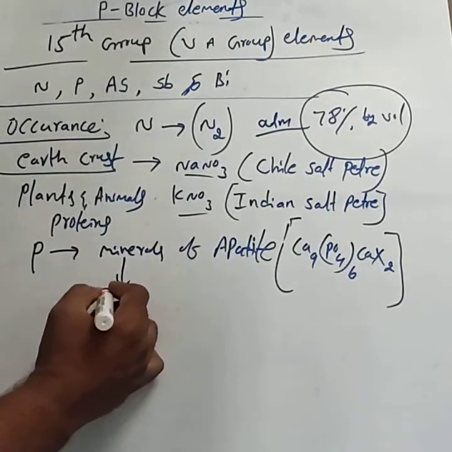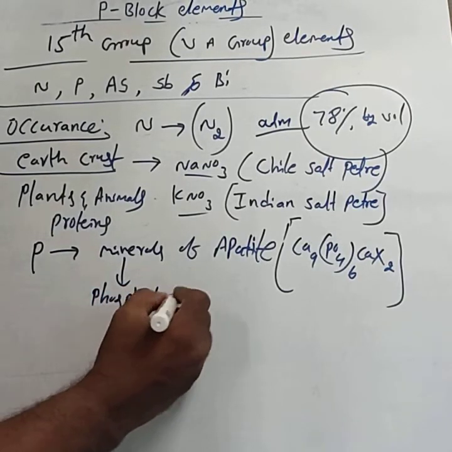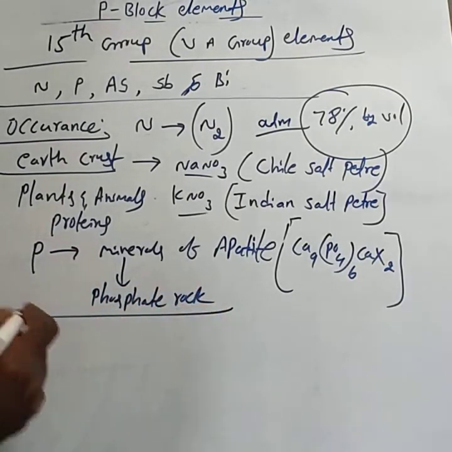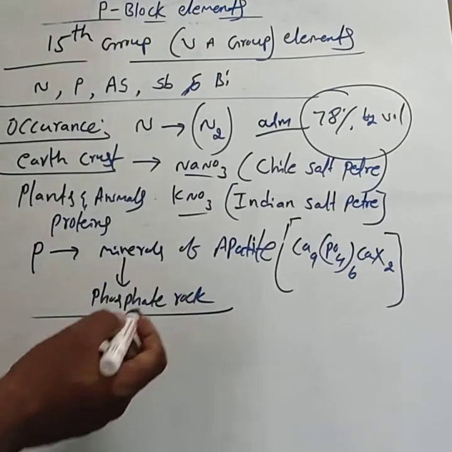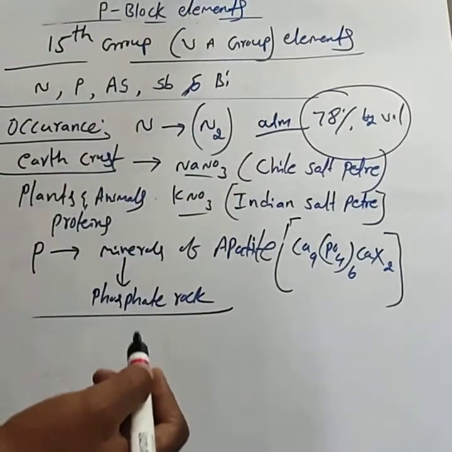These apatites are the main components of the phosphate rock. Phosphate rocks mainly consist of apatites.